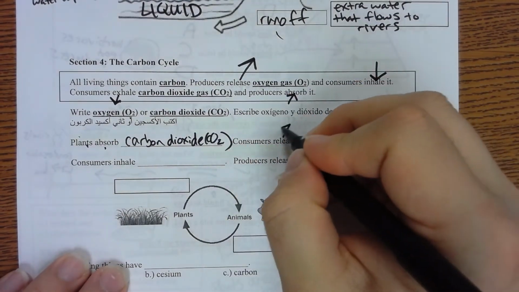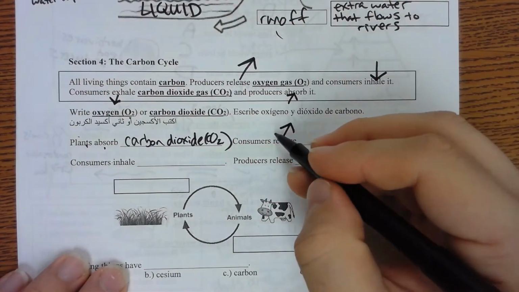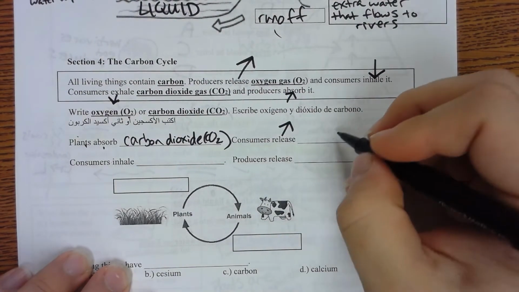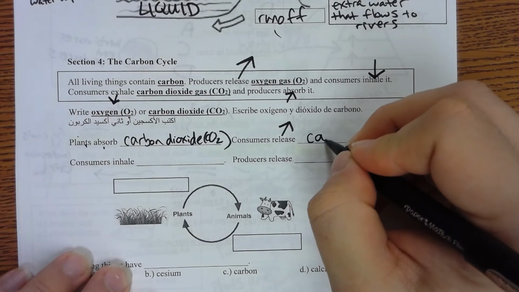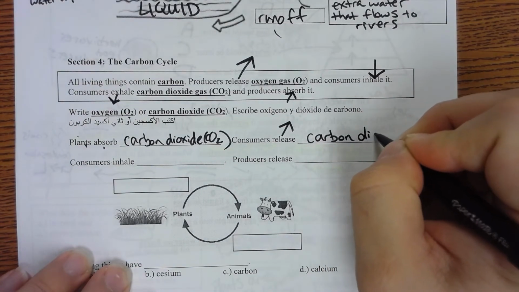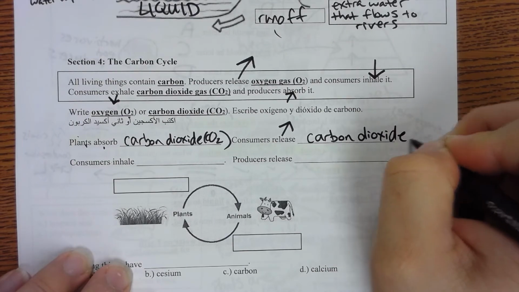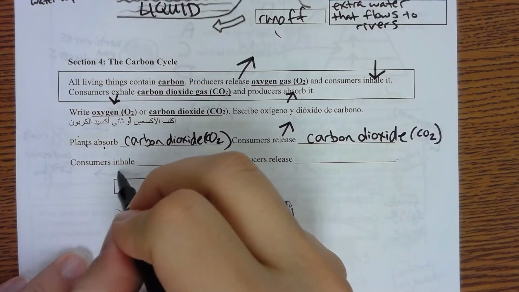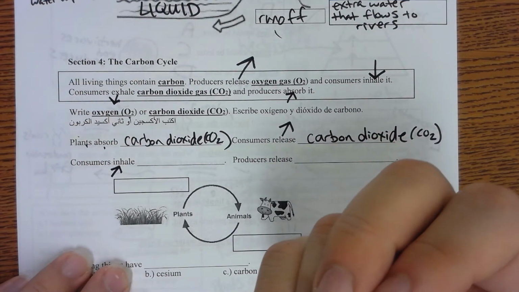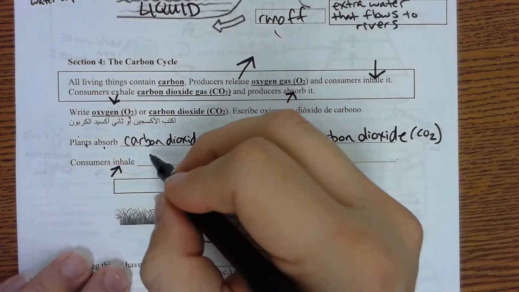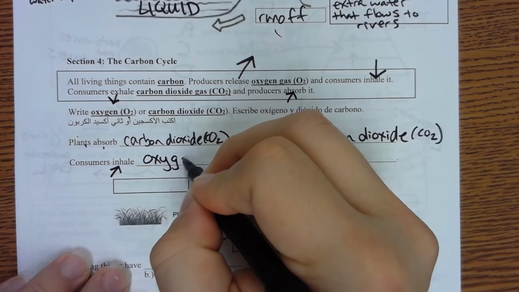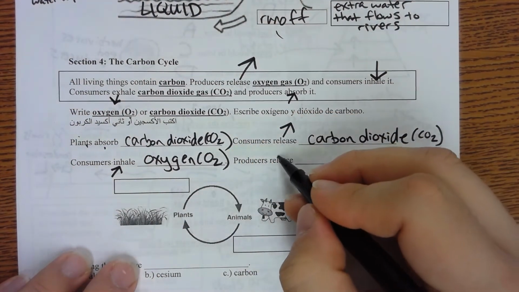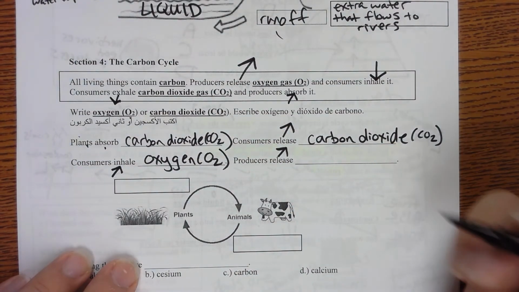Consumers release. What do consumers release? Consumers release carbon dioxide. We exhale carbon dioxide. Consumers inhale oxygen. Producers release oxygen.